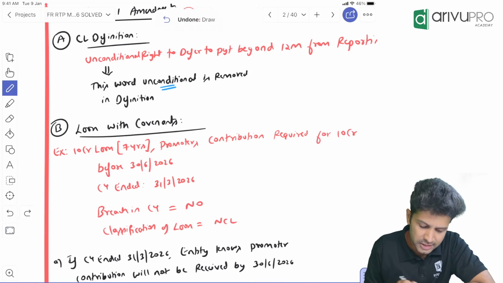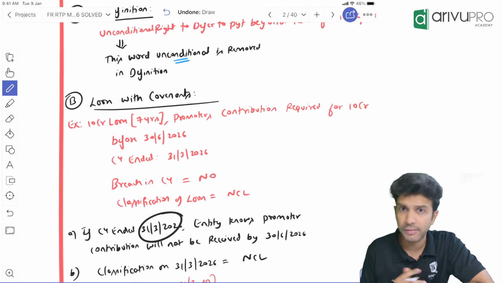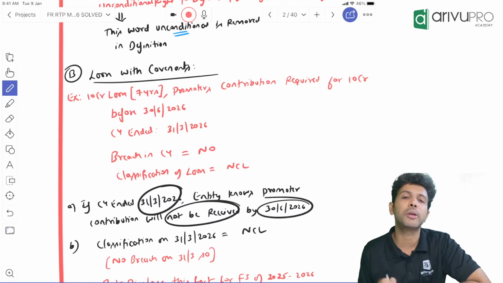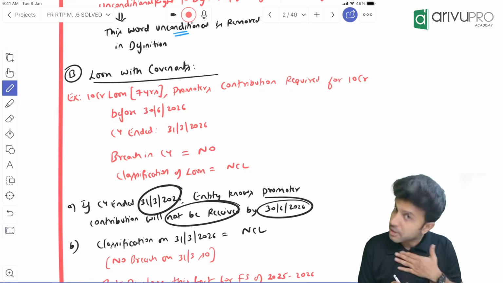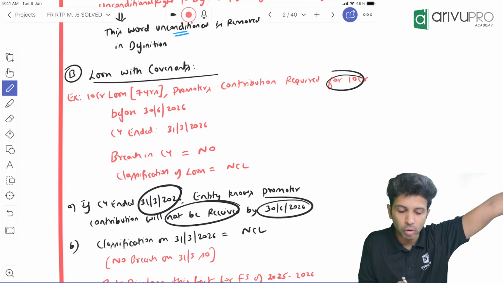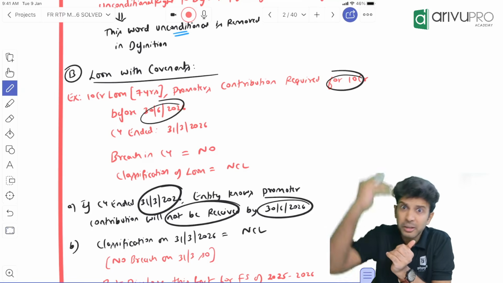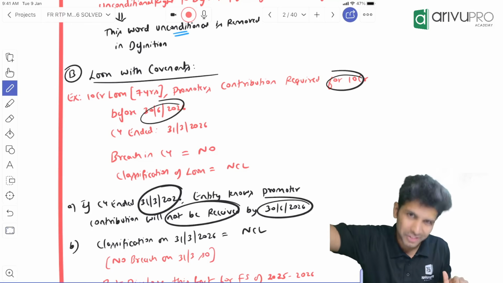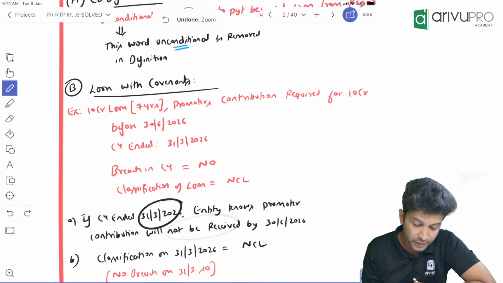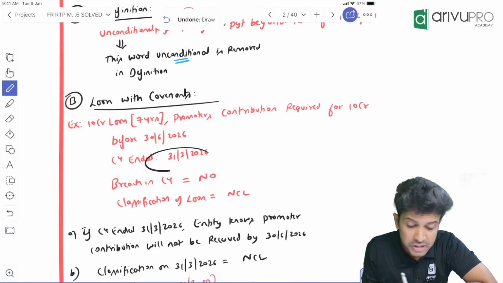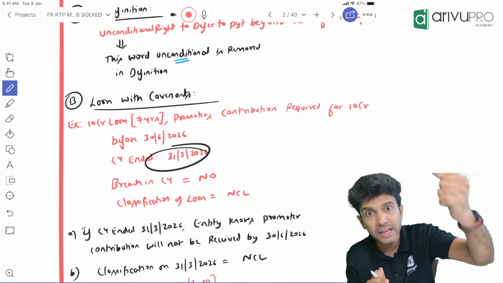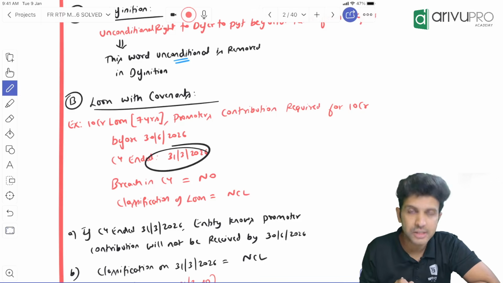Okay, one case. Modifying this case, let's say in the current year itself, on 31st March itself, the company knows that they will not receive this promoter's contribution by 30th June. On 31st March only, the company knows that the promoter will not be able to get 10 crore rupees within the next 3 months. So the company knows that the breach will happen in the next 3 months. What you will do on 31st March is an illustration. Breach has not happened, but the company knows on 31st March that the breach will happen after 3 months.